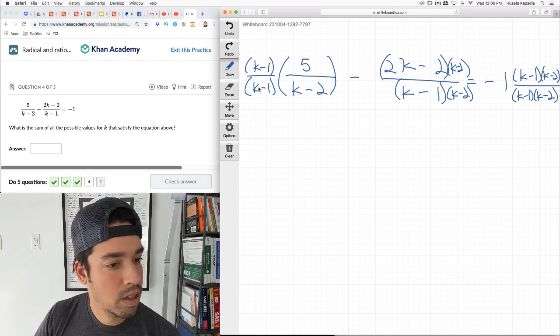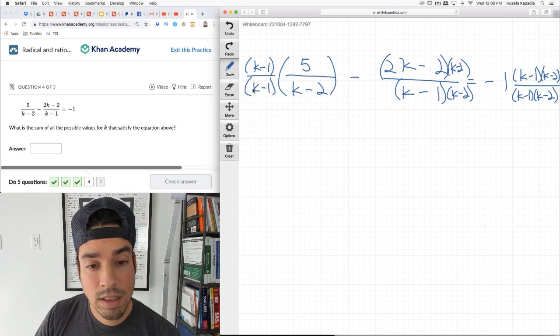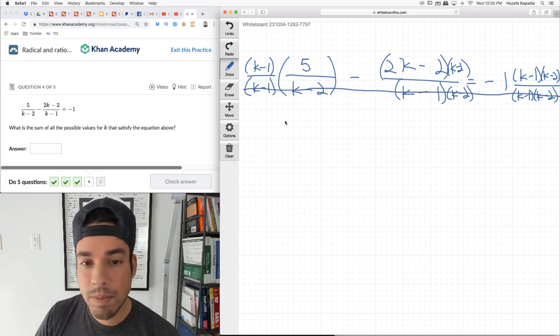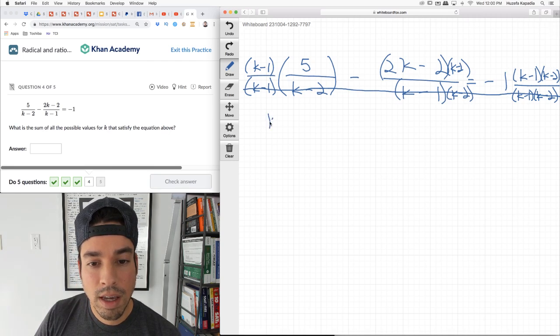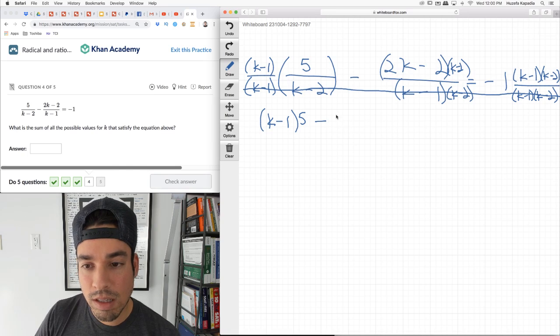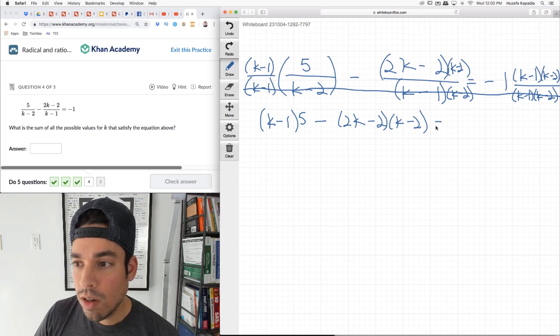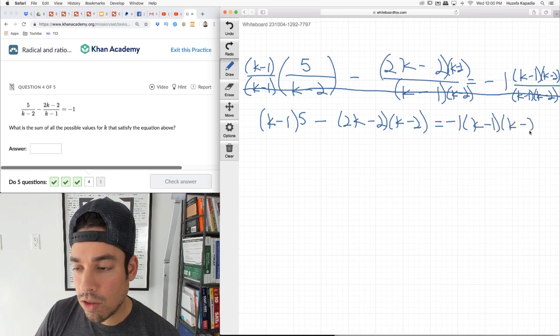Let me make sure I didn't make any mistakes. And that minus sign is dangerous. Can't forget about that. All these guys go away. Now I have k minus 1 times 5 minus, that's what I missed last time, 2k minus 2 times k minus 2 equals negative 1 times k minus 1, k minus 2.